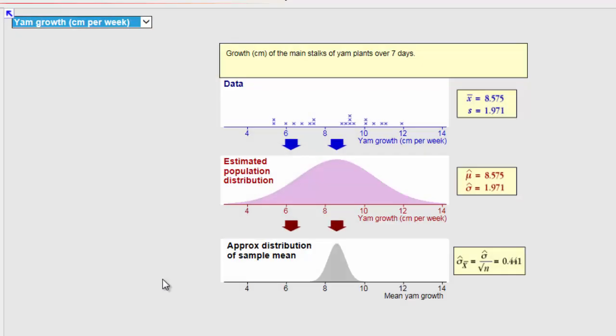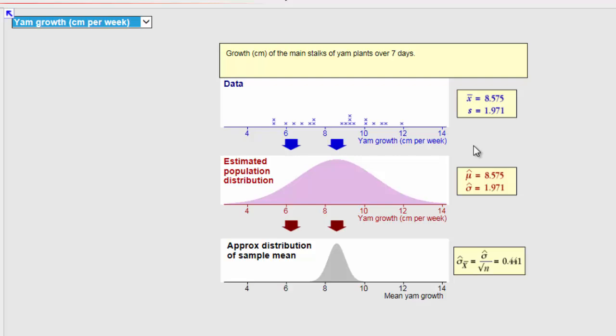So the final thing I want to cover is putting all these things together. I've got just some examples that I'm going to work through with you here. So what do we do here? I have some data. I have a sample of data. From that data, I get my sample mean and my estimate of the sample standard deviation, and I say that that's my guess about what the population shape is.